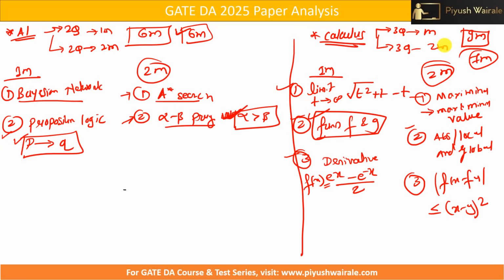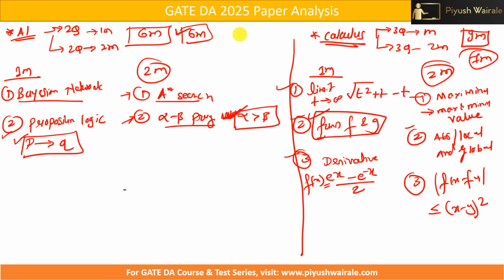Even if you have simply gone through my course, I have already discussed maxima and minima in detail, and many questions were there in the test series part as well. So 1, 2, this limit part and this function also you can easily solve. And derivative, if you know your 11th and 12th mathematics, it was a simple question. Okay, so you can easily score 7 marks from this particular topic.